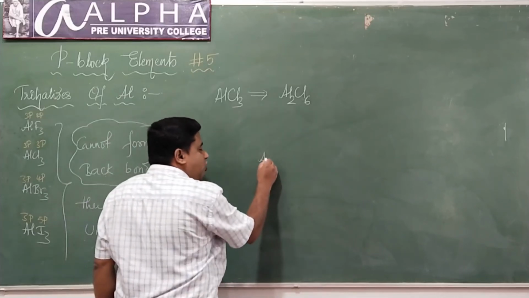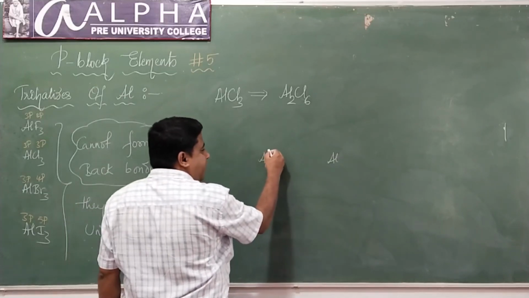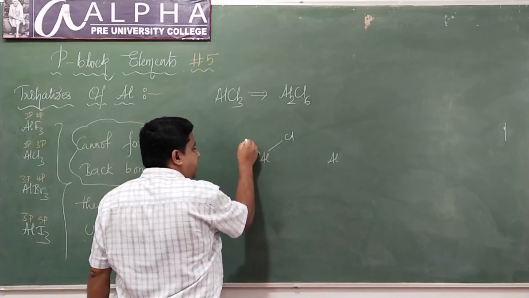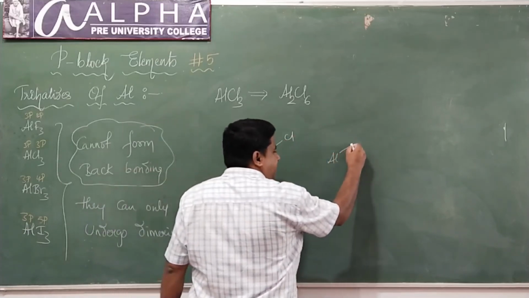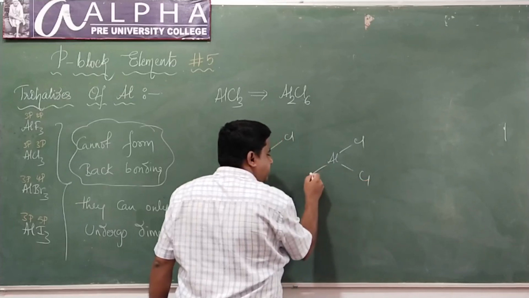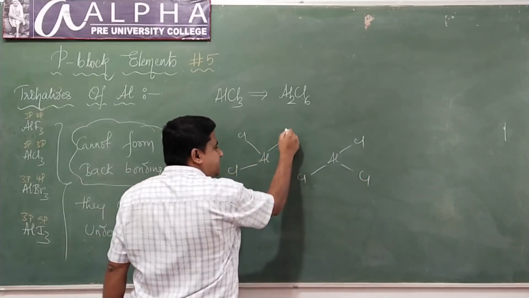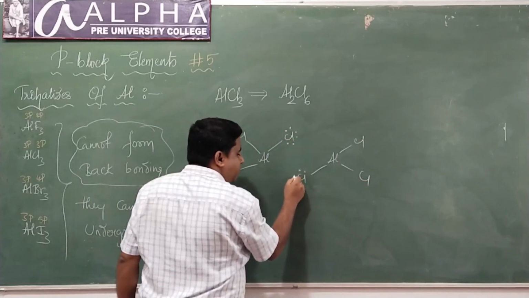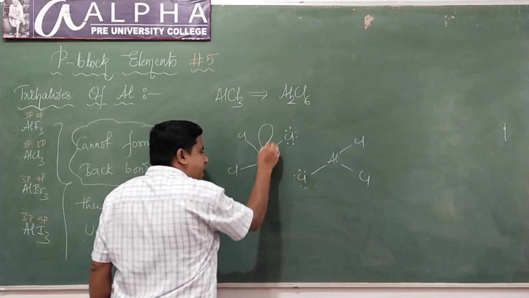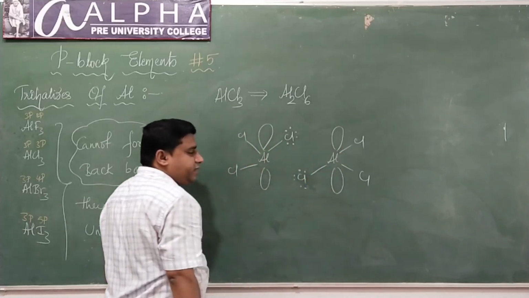Observe aluminium trichloride, AlCl3. Chlorine has a lone pair of electrons, and aluminium has a vacant orbital.